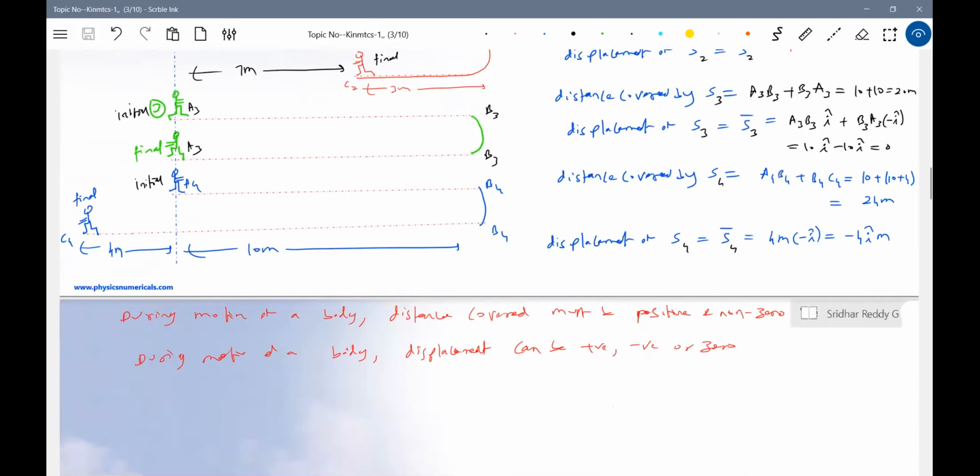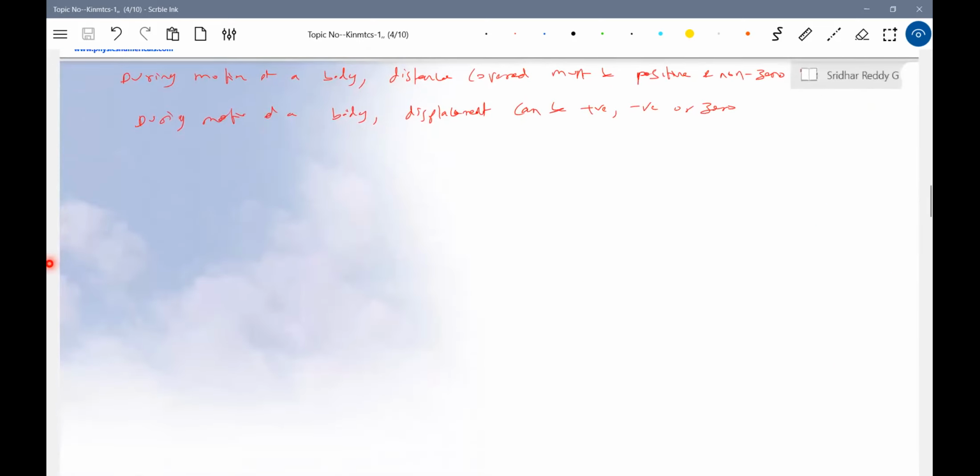Okay, next we'll define the reference frame. What do you mean by reference frame? Very often this word will be frame of reference.